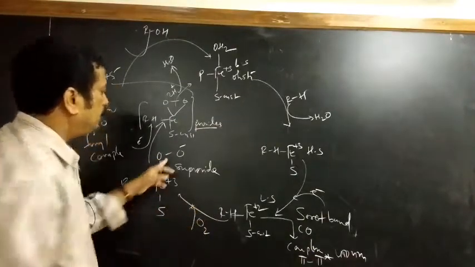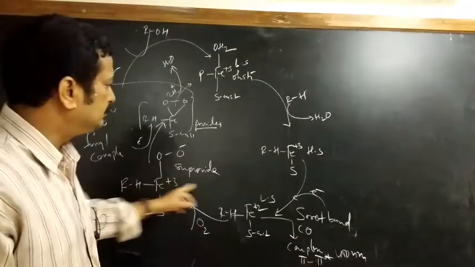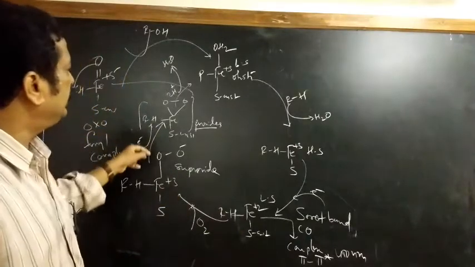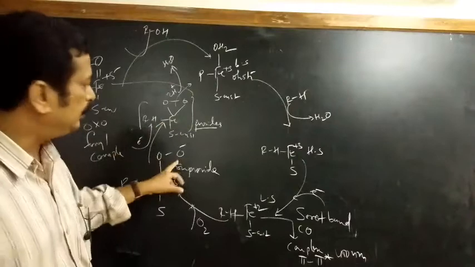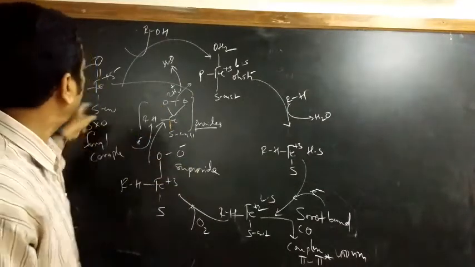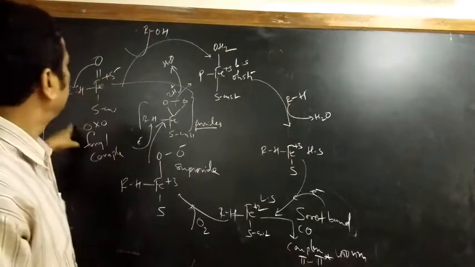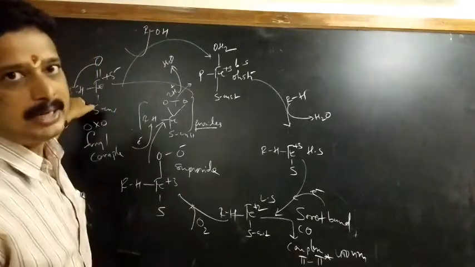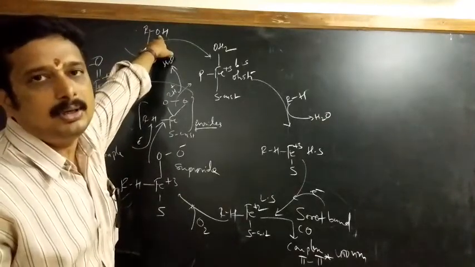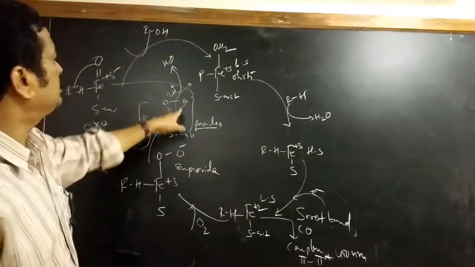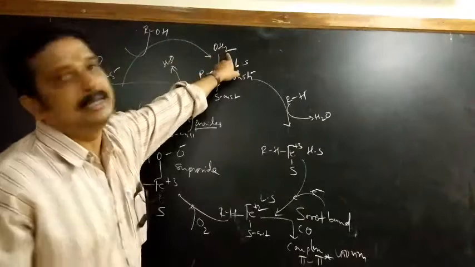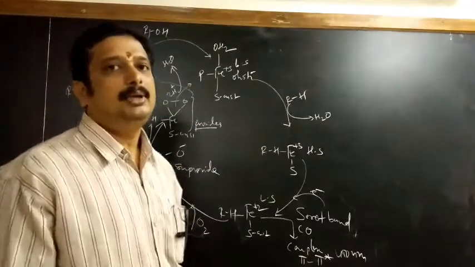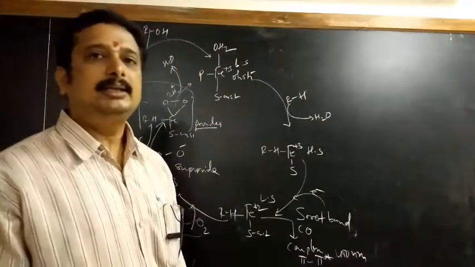Again here, next, oxygen is introduced into this and we get superoxide linkage. Okay, iron is again oxidized from +2 to +3, again from low spin to high spin here. Again electron is introduced and this is converted from superoxide to peroxide linkage, and finally again protonation happens, and from peroxide linkage you are going to get oxoferryl complex here, where iron is in +5 state. And finally this RH, that is hydrocarbon, is eliminated in the form of alcohol here, and the water molecule which was eliminated in the previous step will take the position of the sixth coordinate position of the enzyme cytochrome P450, and we are going to get the resting enzyme here.